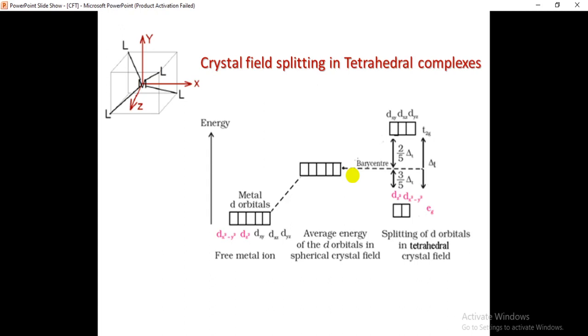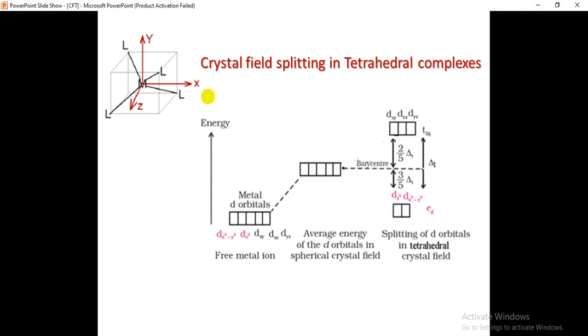If you see here, in this tetrahedral geometry, the ligands are approaching the metal in between the axes, so whatever d orbitals have lobes in between the axes, those have much more repulsion in the tetrahedral complexes.